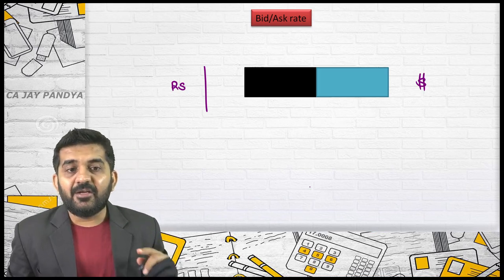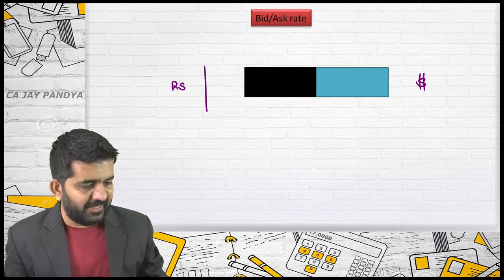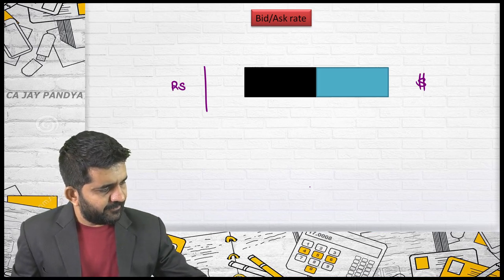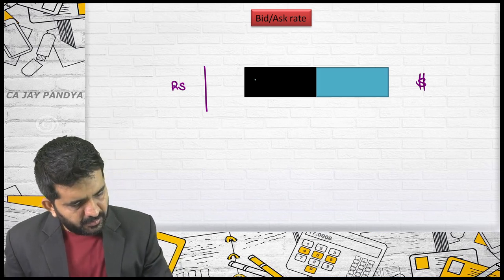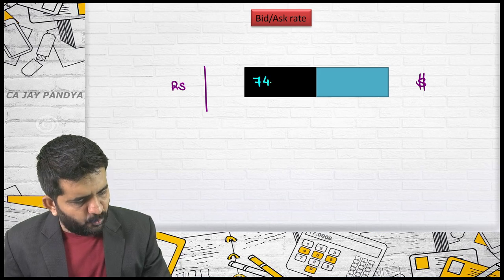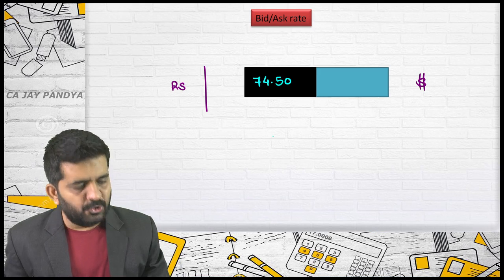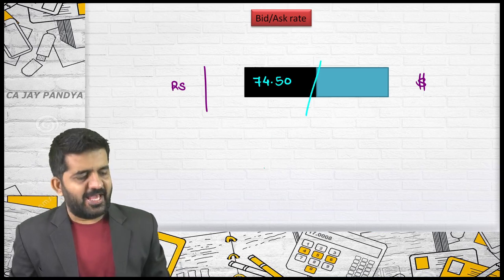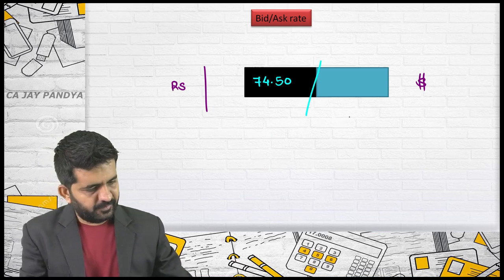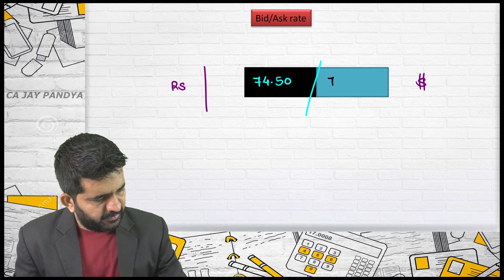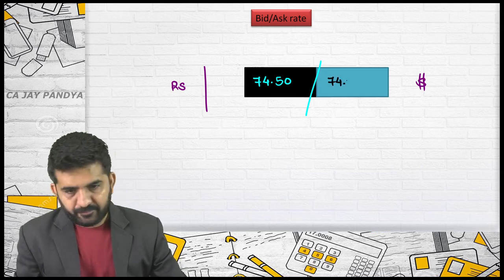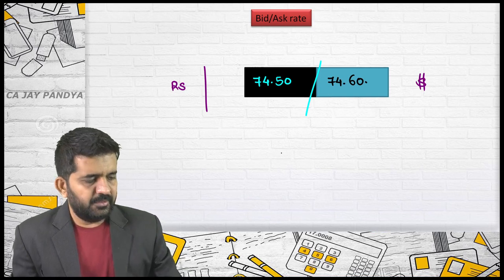Is it alright? And try to understand what the rate is. The rate is 74.50 slash 74.60.